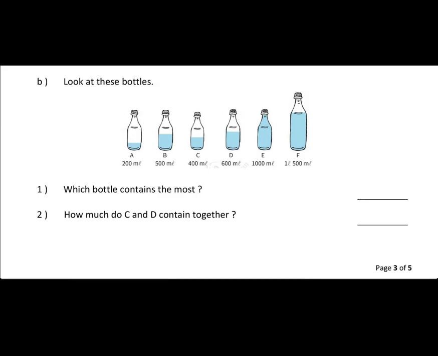Now question B, look at these bottles. Here you can see a few bottles and with the help of these bottles you have to answer the questions. The first one is, which bottle contains the most? The second is, how much do C and D contain together?